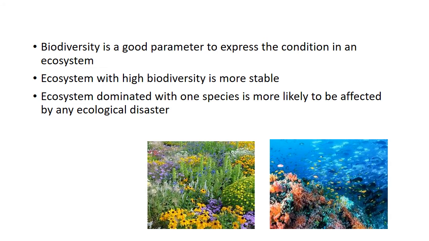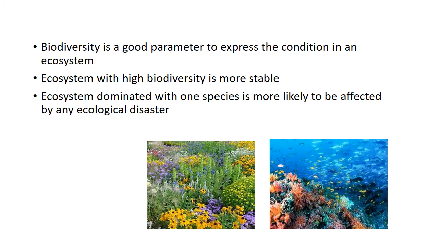When we think about an ecosystem with low biodiversity, it is normally dominated by one or a few species. So it is more likely to be affected by any sort of ecological disaster.